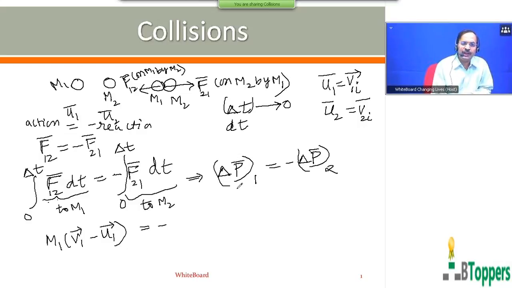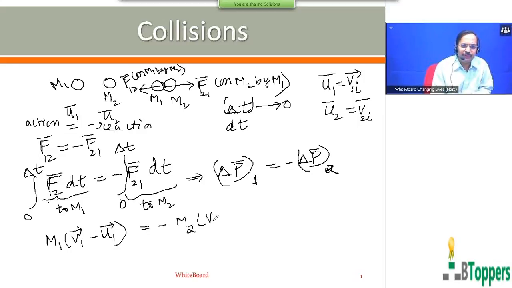Delta P bar subscript 1 means change in linear momentum of mass M1 during the time of collision. Delta P bar subscript 2 means change in linear momentum of the second mass M2 during the time of collision.